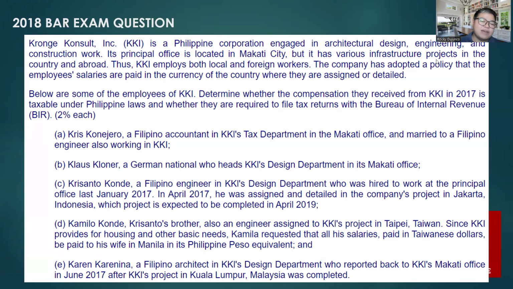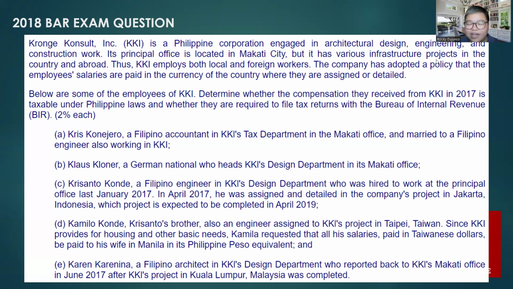So using the CLA method, si Chris Conejero ba, a Filipino accountant in Makati office, is he taxable in the Philippines for the compensation he received in 2017? The answer is yes. As a resident citizen, Chris Conejero is taxable in the Philippines.